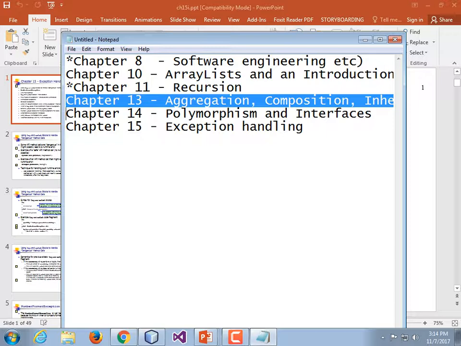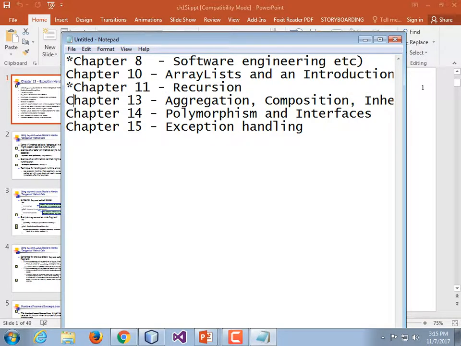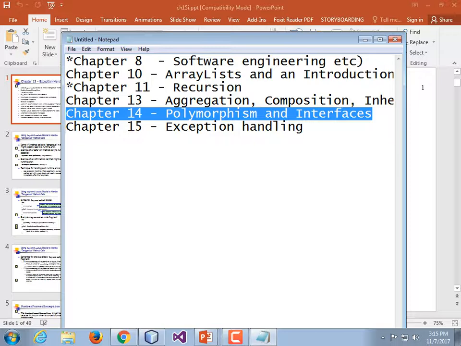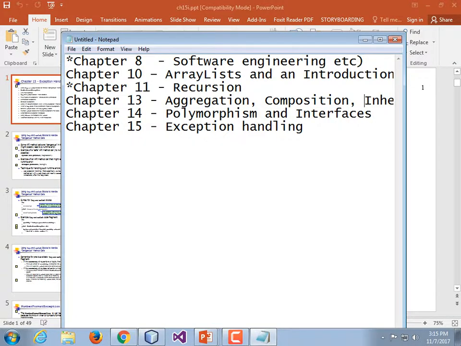Those are putting classes inside of classes. You make a company, you know, a car dealership, and then inside that you have references to cars and references to employees. And whether it's aggregation or composition depends upon whether you are including things that could be shared between more than one object. You know, can an employee work at more than one company? Yeah, probably so. Then we've talked about polymorphism and interfaces, which is the natural sequel to inheritance.